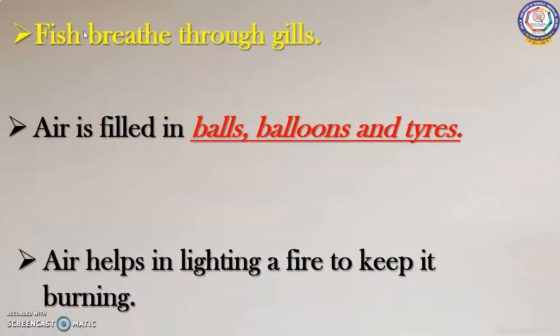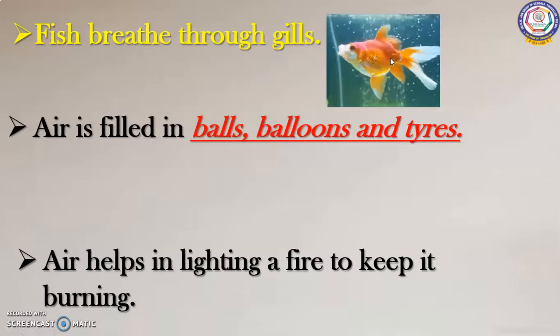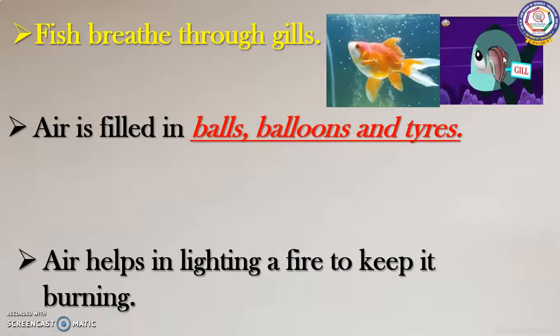Next, fish breathe through gills. See, all living things breathe through nose and the plants breathe through stomata. Fish breathe through gills. This is a gill.